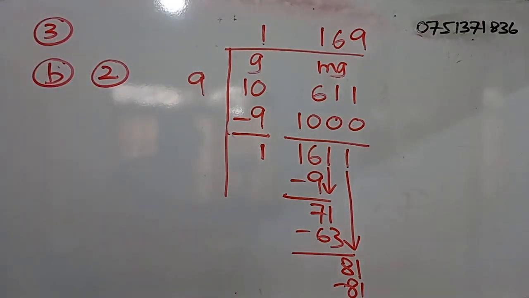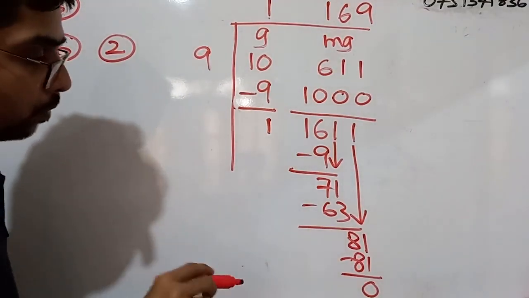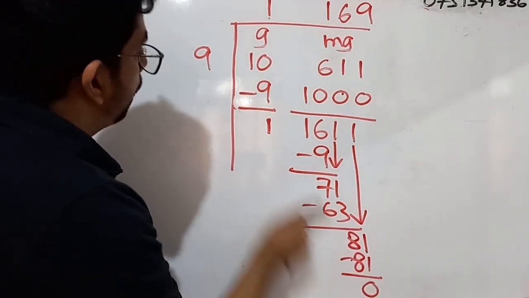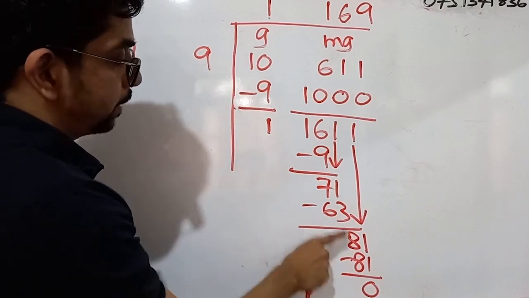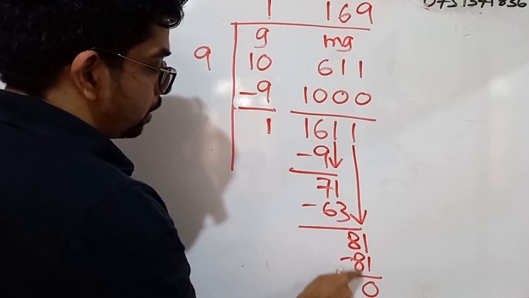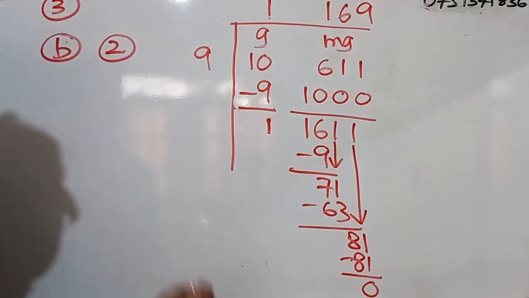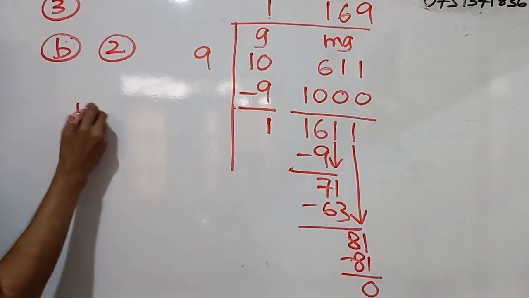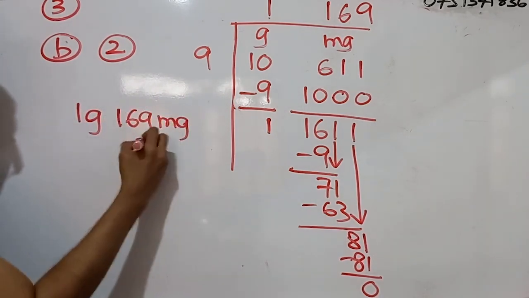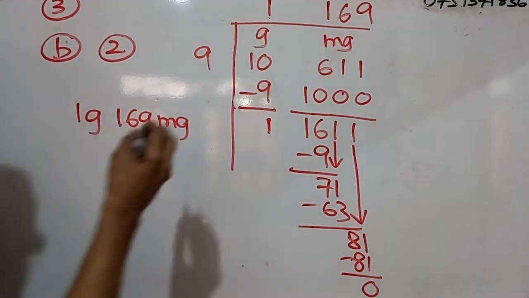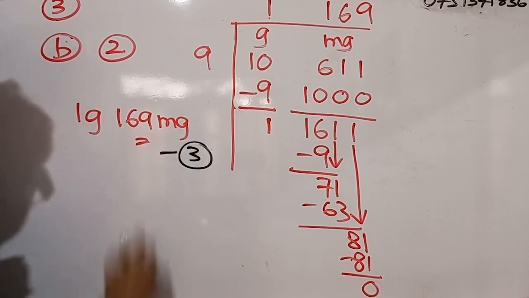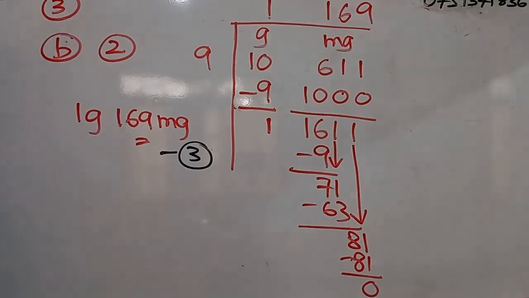Right? Okay. I'll just bring the camera down. So here you can see. So 81, how many 9s are there? Exactly 9. 9 times 9, what is that? 81. 81 minus 81, we get a 0. So here what is the answer? The answer will be 1 gram and 169 milligrams. Right. So for this question, for the correct answer, you will be getting 3 marks. So you have to mention the units also.